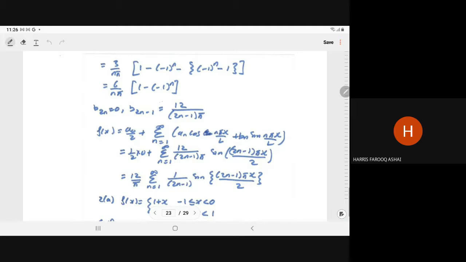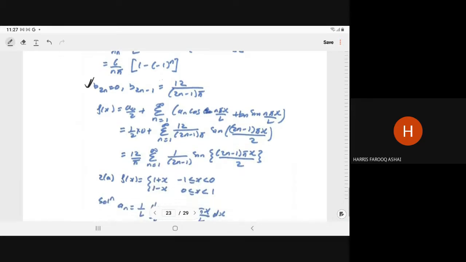So when n is an even number, 1 minus 1 will give you 0. When n is an odd number, at that time it will become 2. So it will become 12. So from there, for even numbers b_2n is equal to 0, and b_(2n minus 1) will be 12 upon (2n minus 1) pi. So when we write g(t) is equal to, we have written directly. Otherwise, first we have to write g(t), then we have to transform.